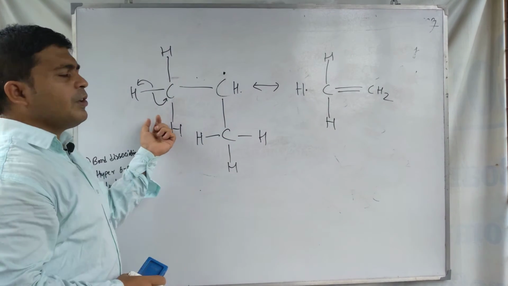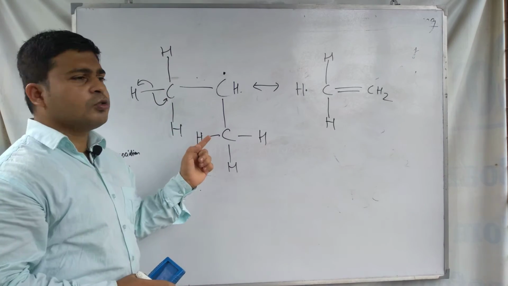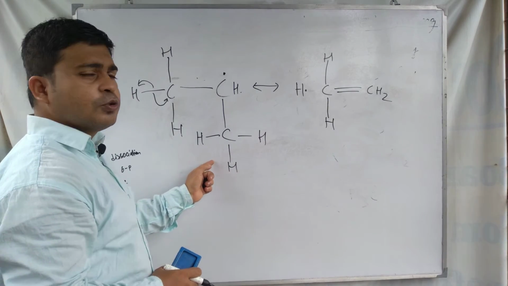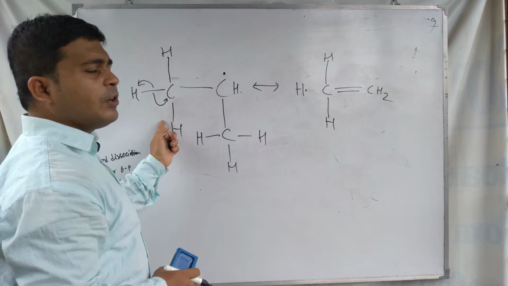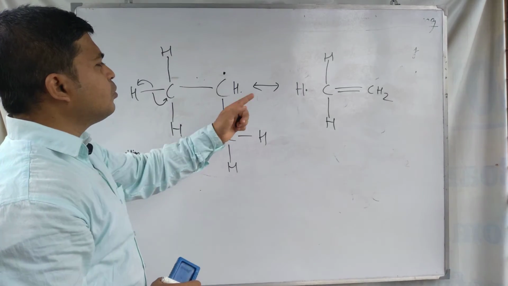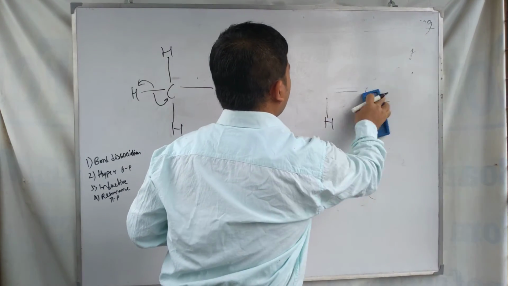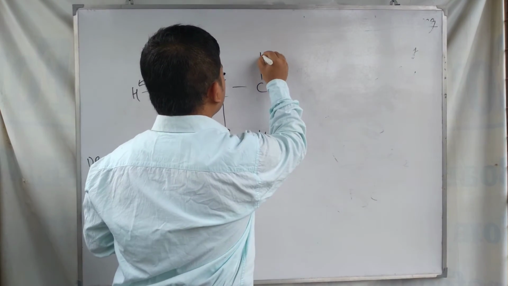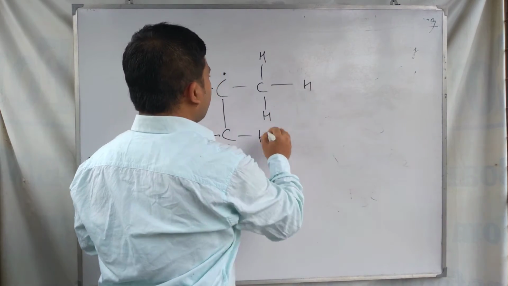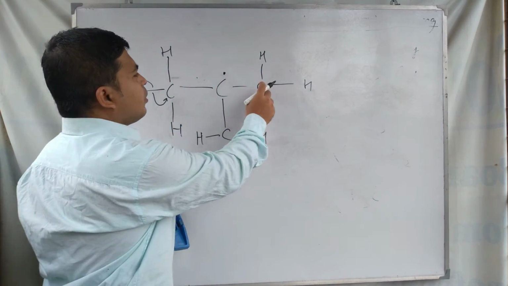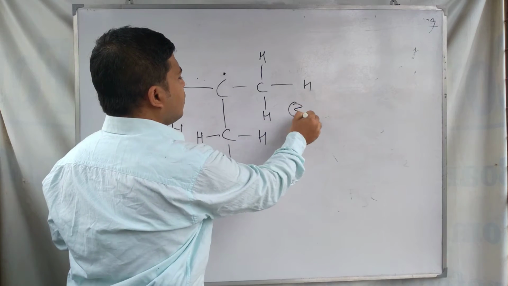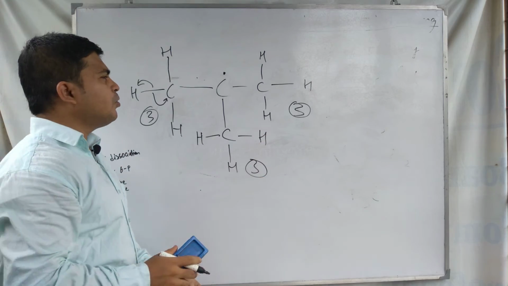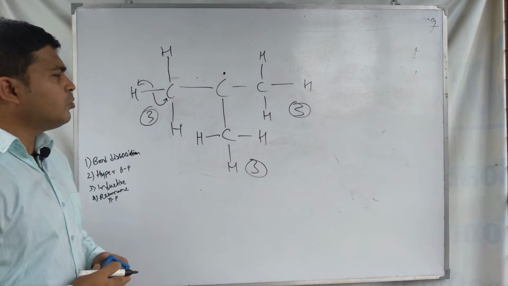So in total it has 6 carbon hydrogen bonds for hyperconjugation. And if we use another methyl group, this time look at the carbon hydrogen bonds: 3 here, 3 here, 3 here, and 3 here. So because of the 9 carbon hydrogen bonds it can form 9 hyperconjugative structures.